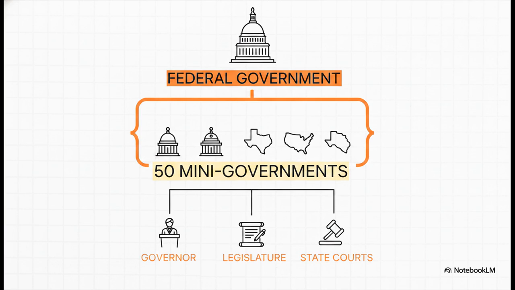But wait, Washington, D.C. isn't the whole story. The U.S. actually operates 50 individual mini-governments. Each state has its own governor, its own legislature, its own courts, and they hold massive independent power. This is exactly why a single state, like California, can set its own environmental standards that end up completely reshaping the global auto industry. Power isn't just divided at the top, it is divided all the way down.